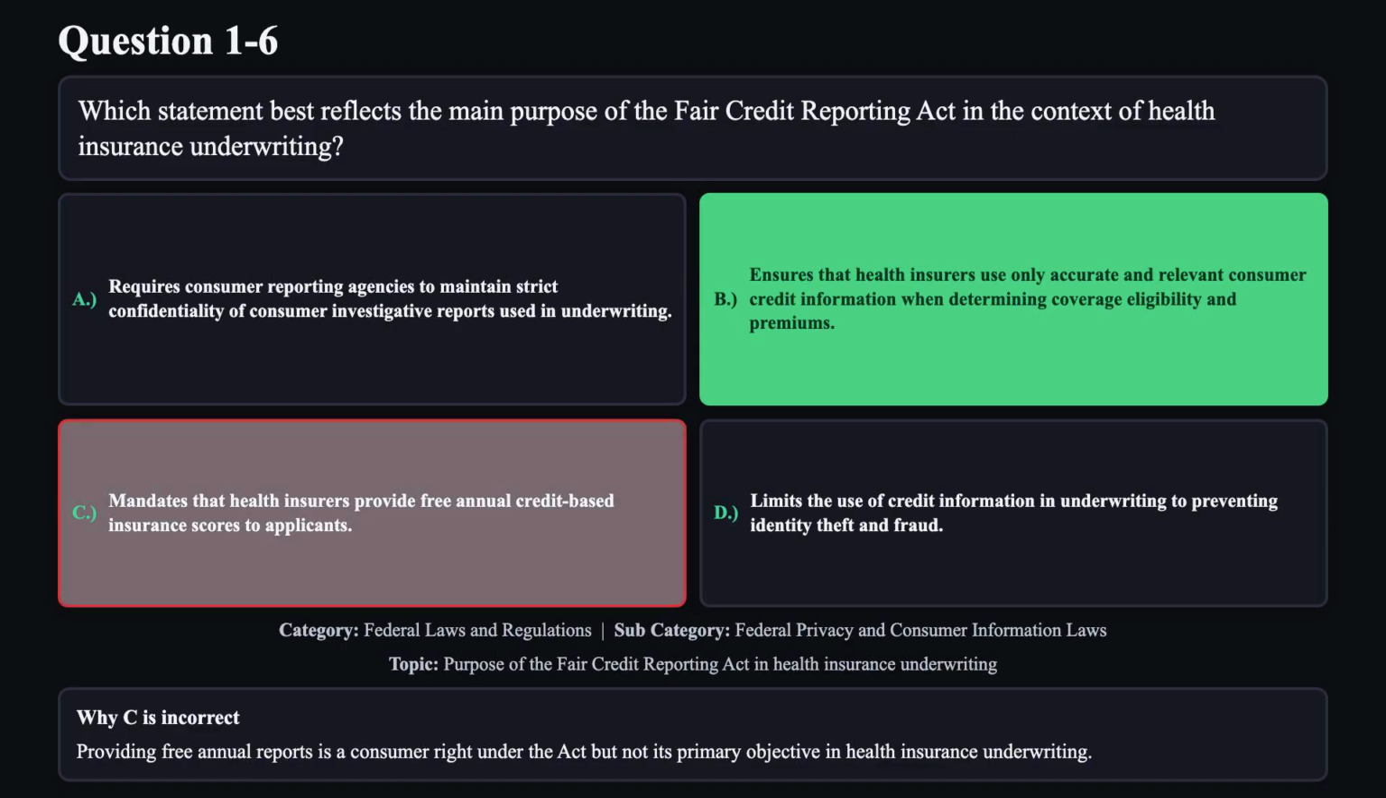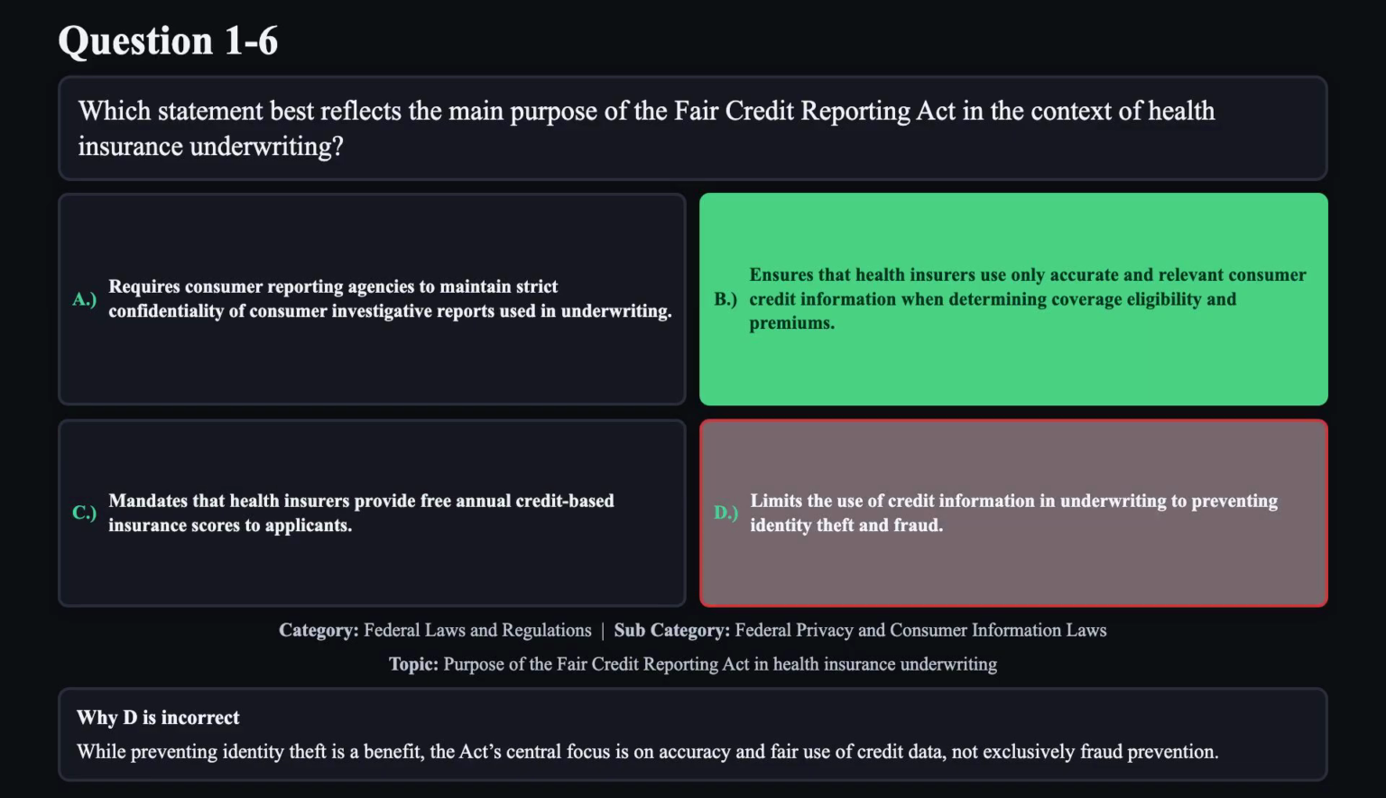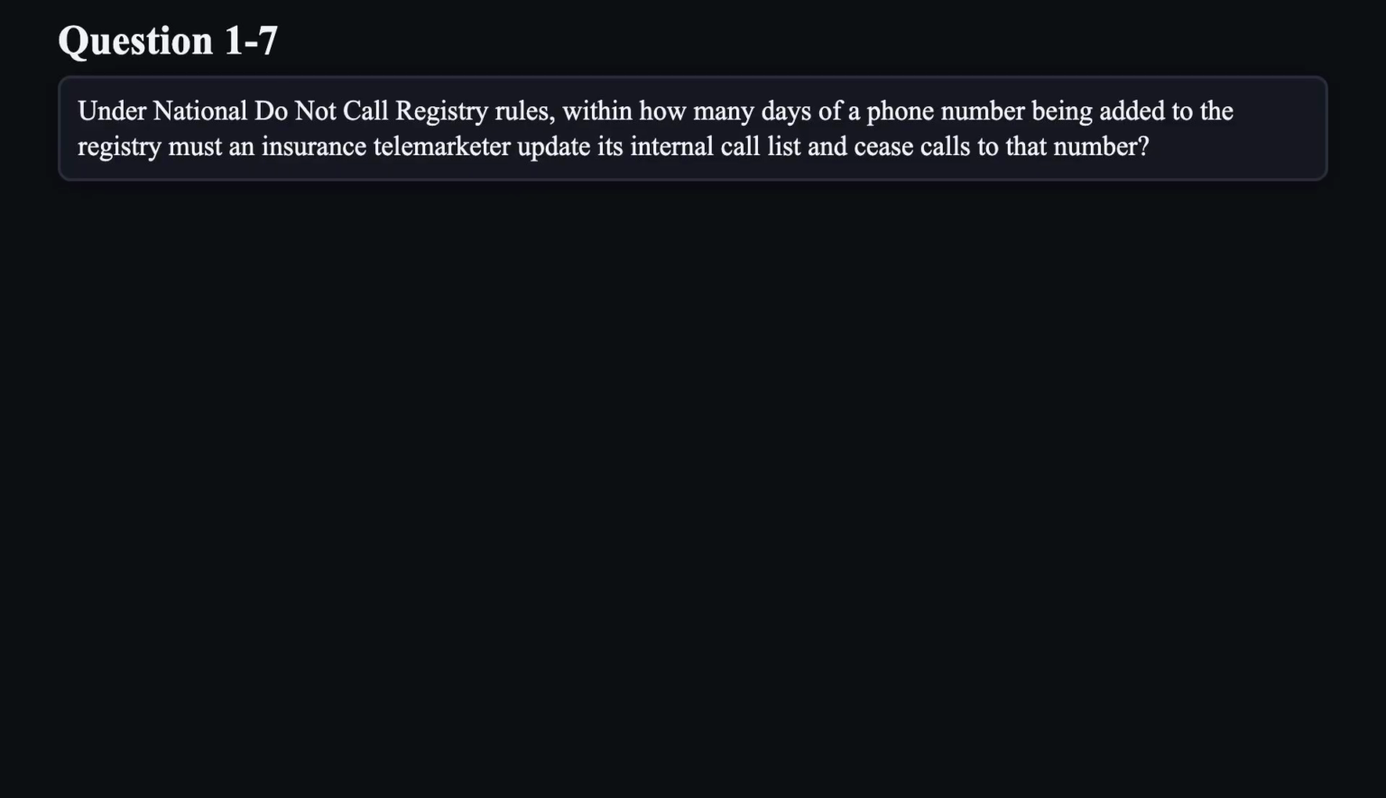Reason C is not correct. Providing free annual reports is a consumer right under the Act, but not its primary objective in health insurance underwriting. Reason D is not correct. While preventing identity theft is a benefit, the Act's central focus is on accuracy and fair use of credit data, not exclusively fraud prevention.